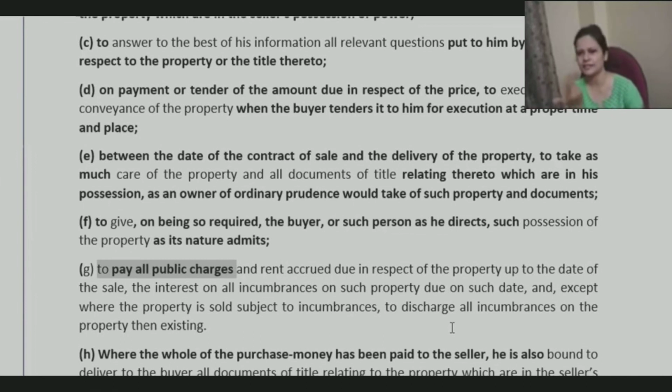There may be such an agreement. In that case, what happens? The seller needs to disclose whatever payments are to be done, whatever public charges are yet to be cleared. And accordingly, the buyer would deduct that amount from the price that he is paying for the property, and the buyer can also get it done.